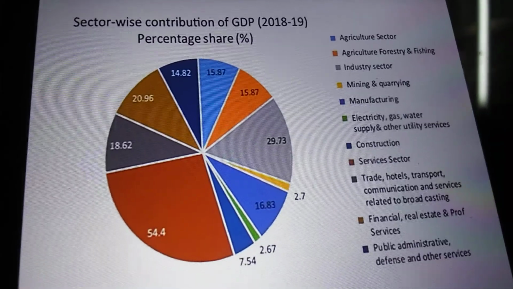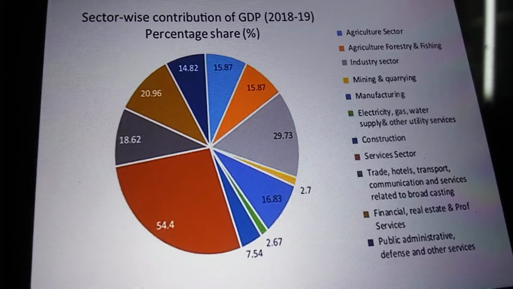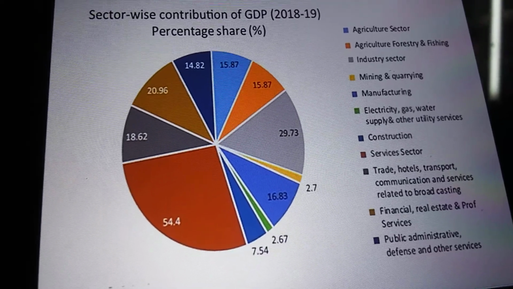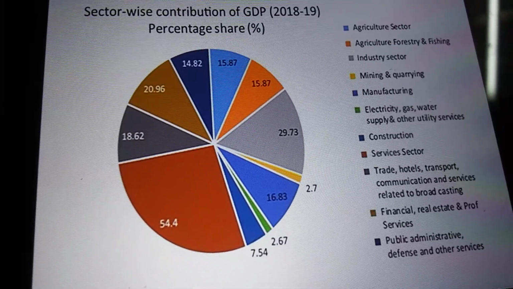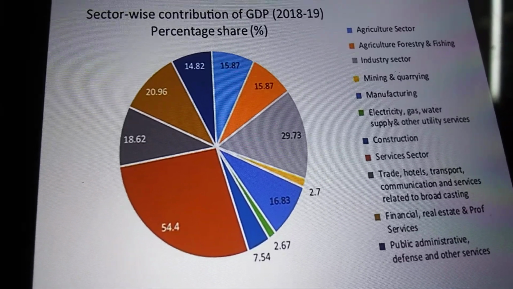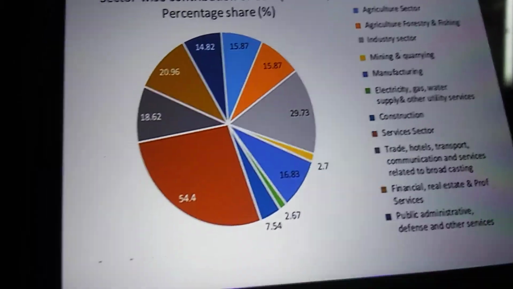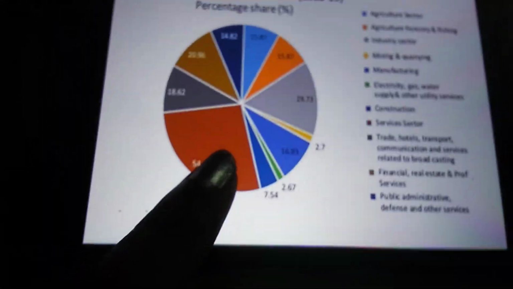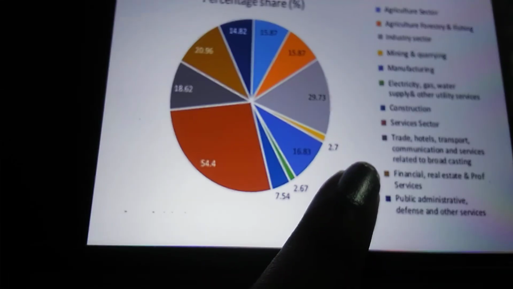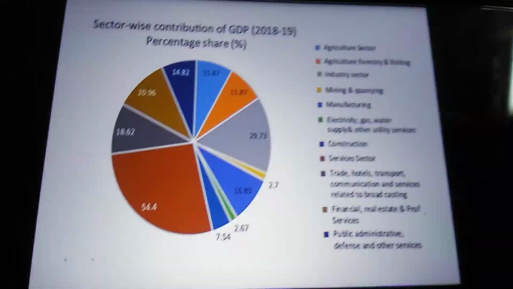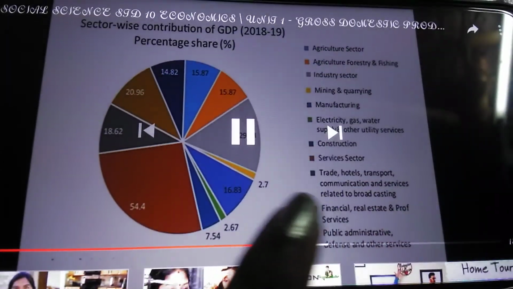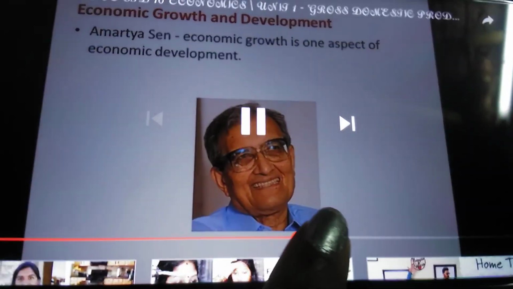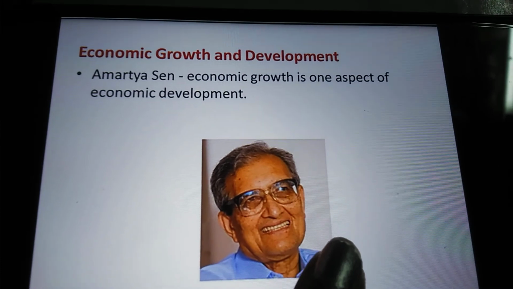We'll see the sector-wise contribution of GDP for the year 2018-19. Agriculture sector 15.87%, forestry and fishing also 15.87%, industry 29.73%, mining and quarrying 2.7%, manufacturing 16.83%, construction 7.54%, service sector 54.4%, trade.